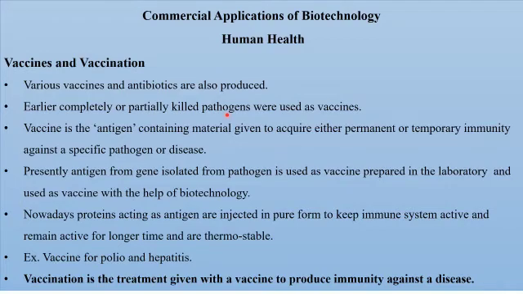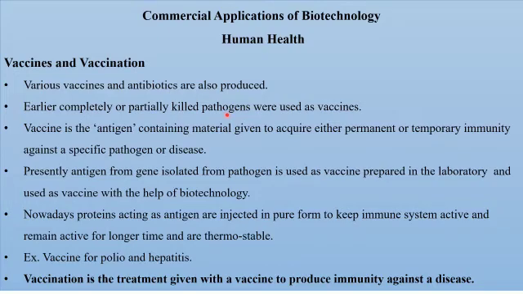Sometimes this immunity is just for the time being or it is temporary. But certain times we find that the antibodies last throughout the lifetime of a person and he gets permanent immunity against that particular disease.